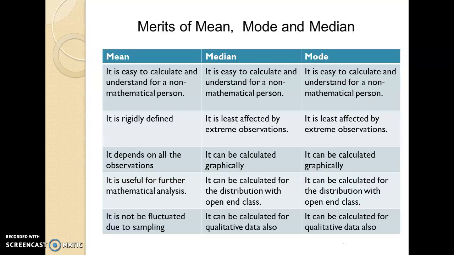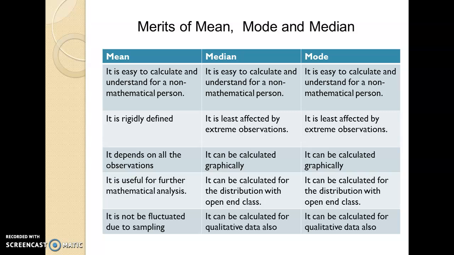Let us discuss the merits of mean, mode and median in a comparative way. If you observe the merits of median and mode, they are the same, while most of the merits of mean are different from median and mode. Let us see first the merits of mean. Mean is easy to calculate and understand for a non-mathematical person.